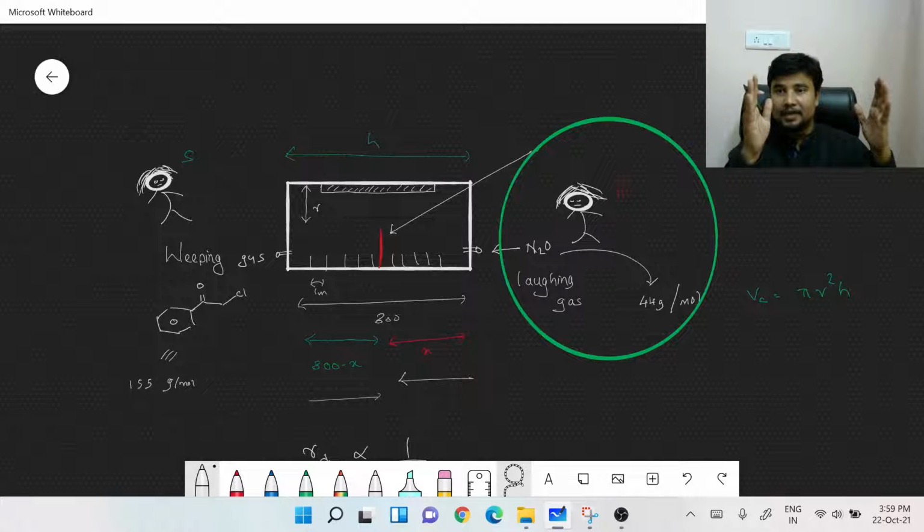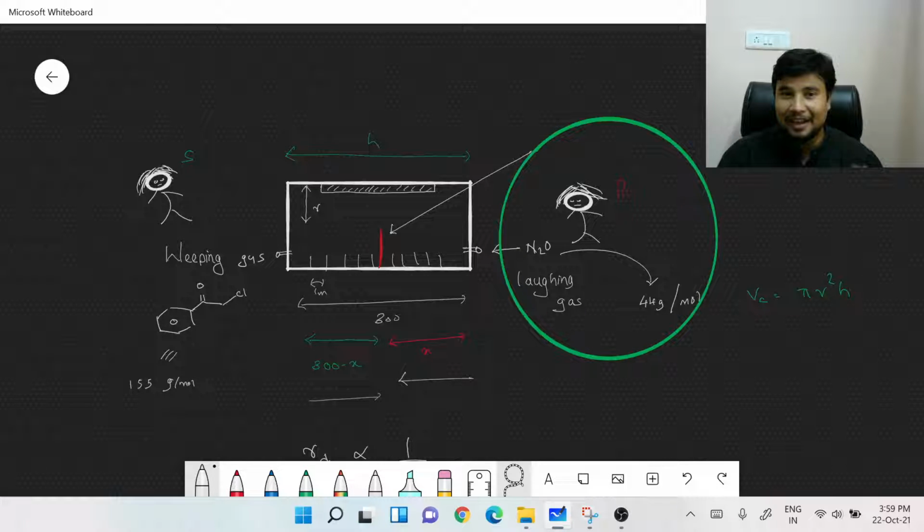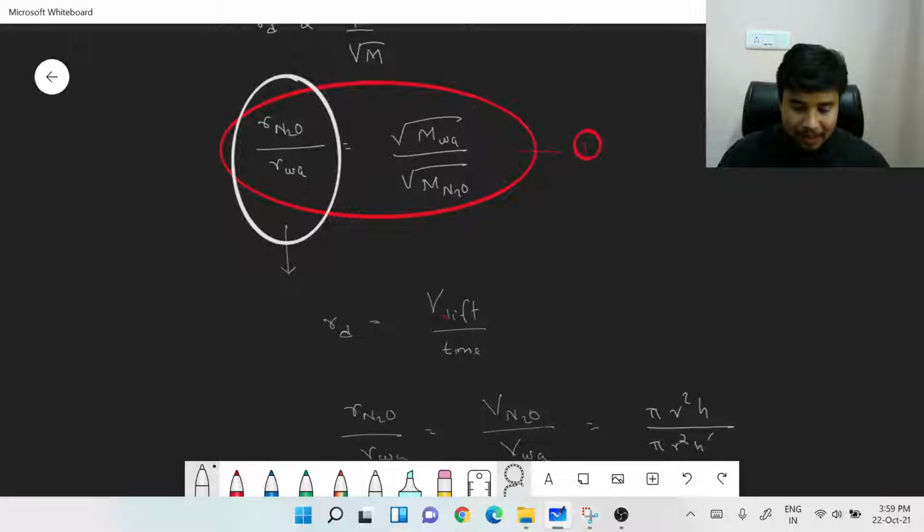Like if the total height is h, half of it would be the part traveled by the weeping gas, and the rest of the half would be the one traveled by the laughing gas, to reach a point where both the people would be laughing and weeping at the same time, right? You could just imagine the scenario of how these people would be if they're both laughing as well as weeping at the same time. Like there'd be crying, and there'd be happiness in them. It's rare to see this kind of situation though, but that's a different thing.